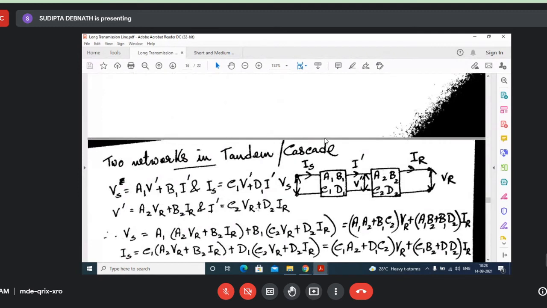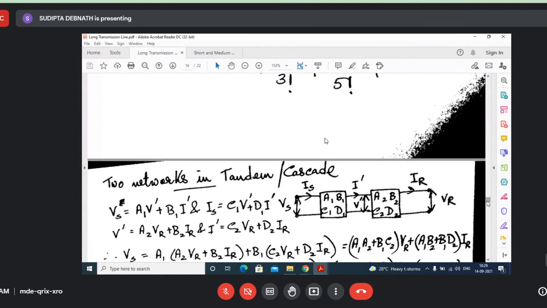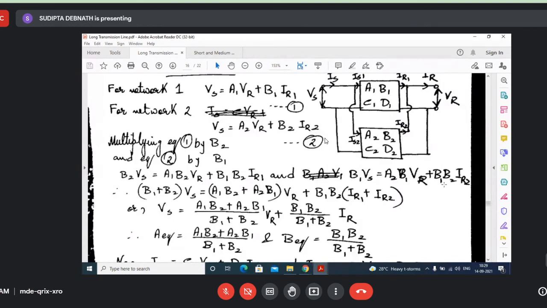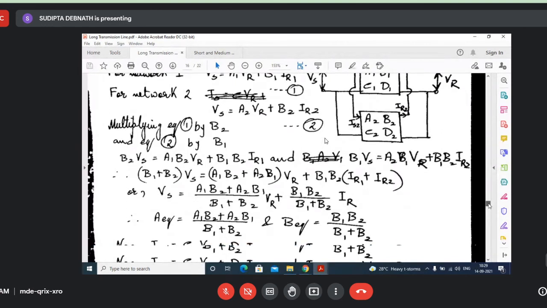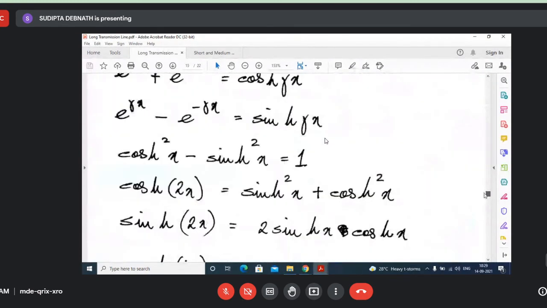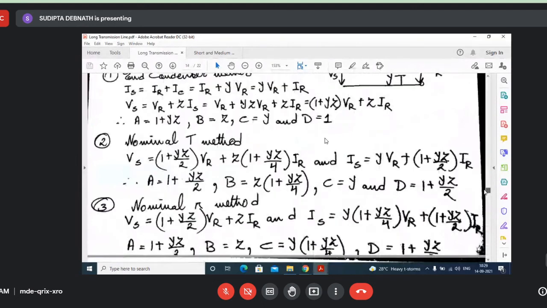These things I will again discuss in the next class: what will be the generalized constants when two networks are connected in series, and when two networks are connected in parallel. I will consider that in the next class. Now let us come back to the long transmission lines that we were discussing initially.